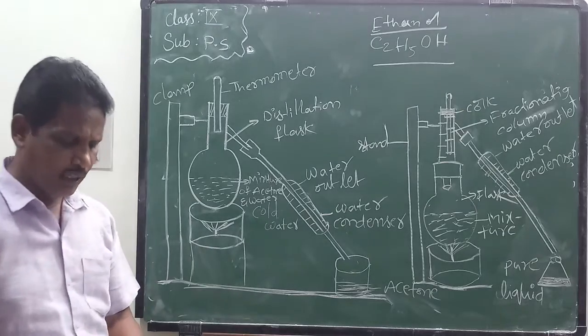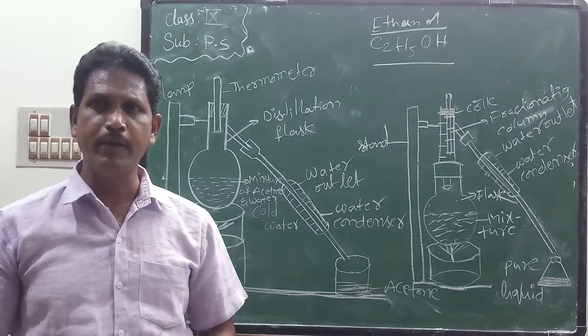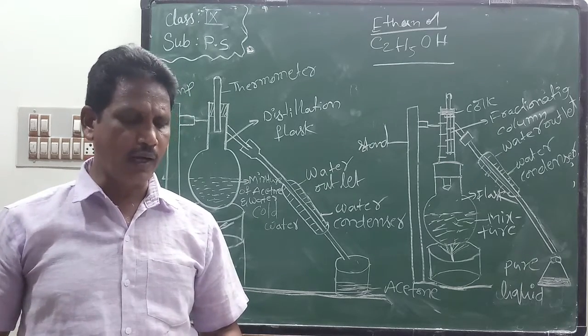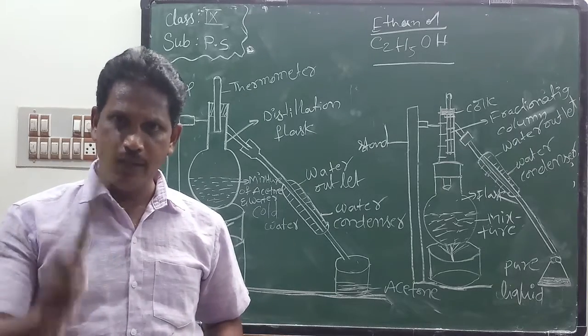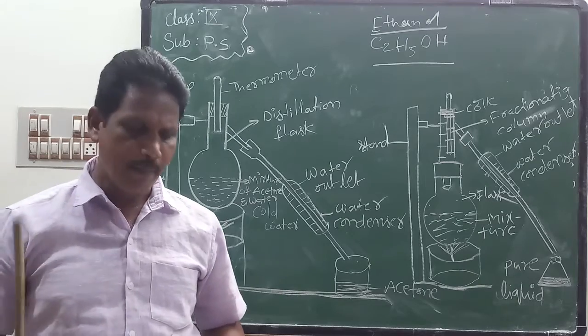Okay, students, we see page number 49. Acetone and water are also miscible liquids. They appear to be homogeneous, but actually this mixture is a heterogeneous mixture.